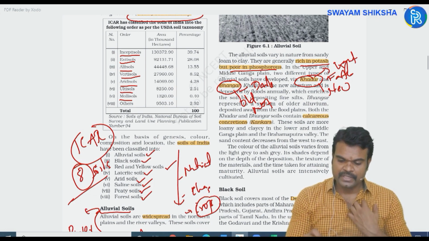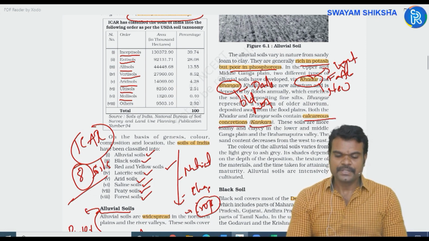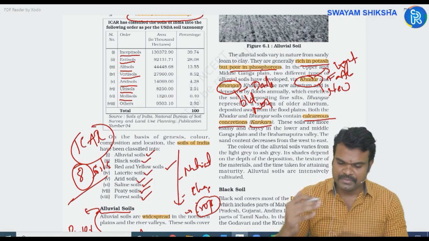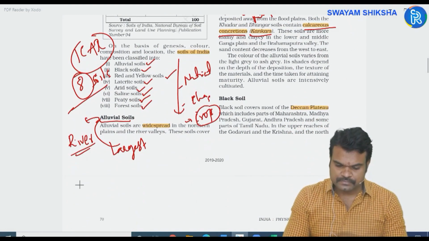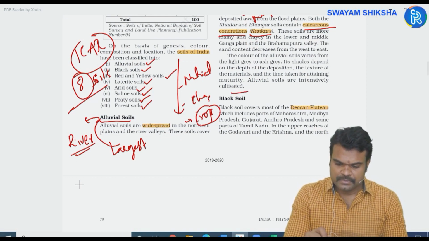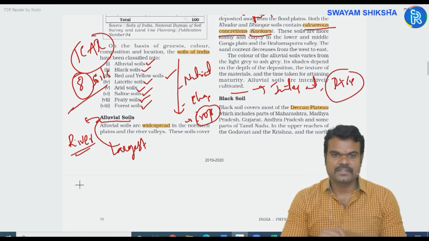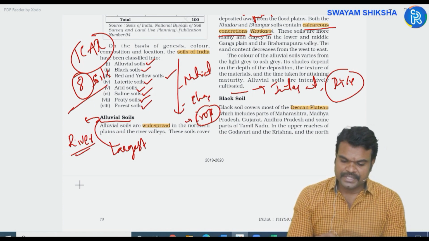Next you have kankars. Kankars are nothing but calcareous concretions. You have more calcium content. Alluvial soils generally support intense cultivation, especially crops like rice, sugarcane, etc.